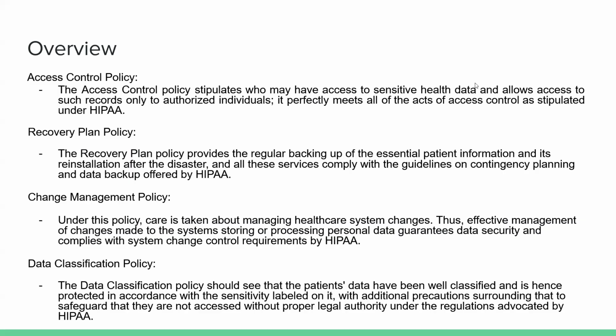First up, we have the overview. We have the access control policy. The access control policy stipulates who may have access to sensitive health data and allows access to such records only to authorized individuals. It perfectly meets all the acts of access control as stipulated under HIPAA. For the recovery plan policy, the recovery plan policy provides the regular backing up of the essential patient information and its reinstallation after a disaster. And all the services comply with the guidelines on contingency planning and backup data offered by HIPAA.